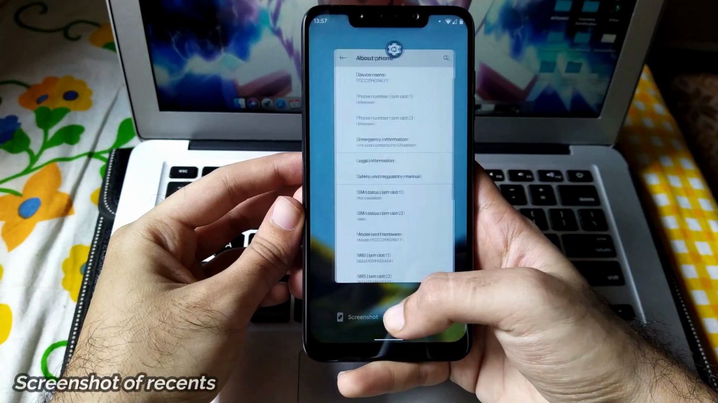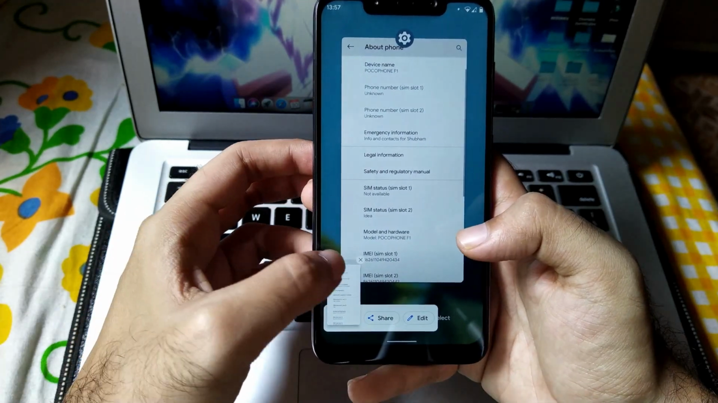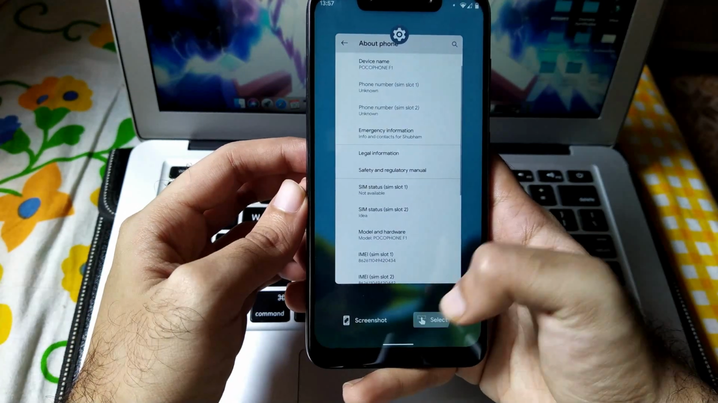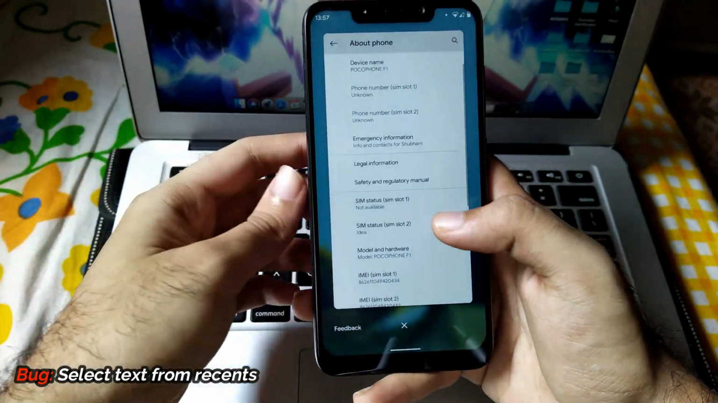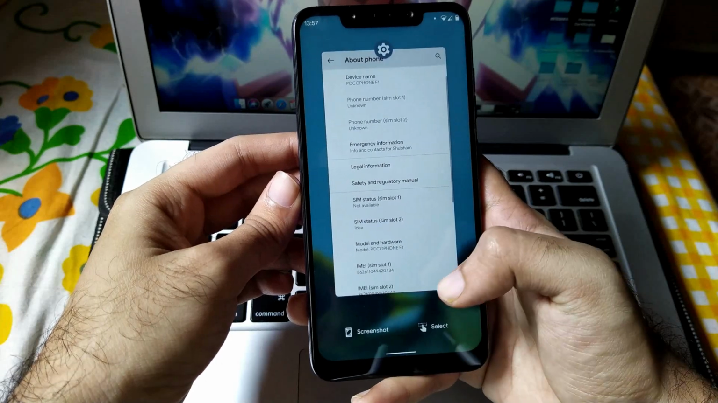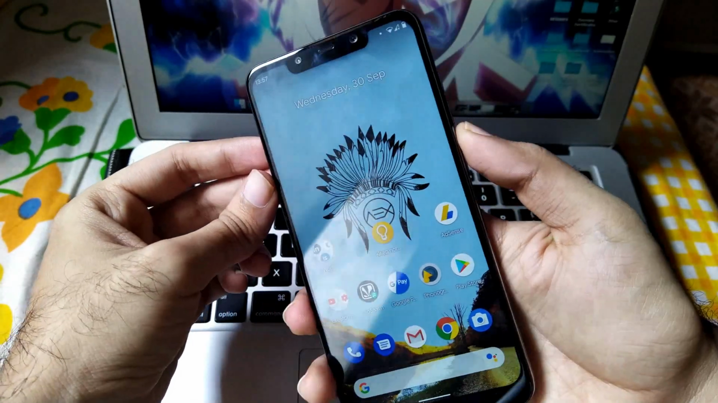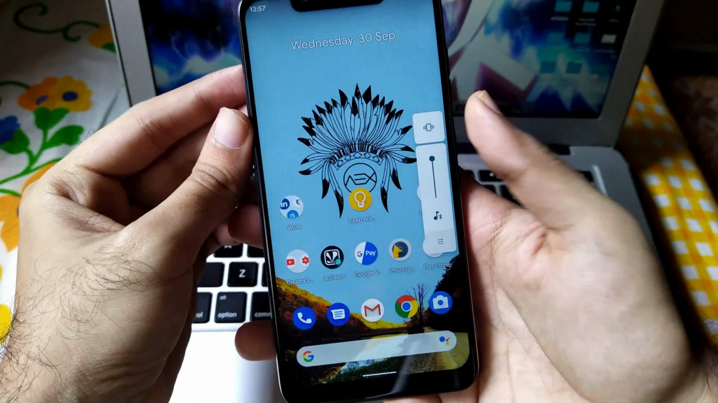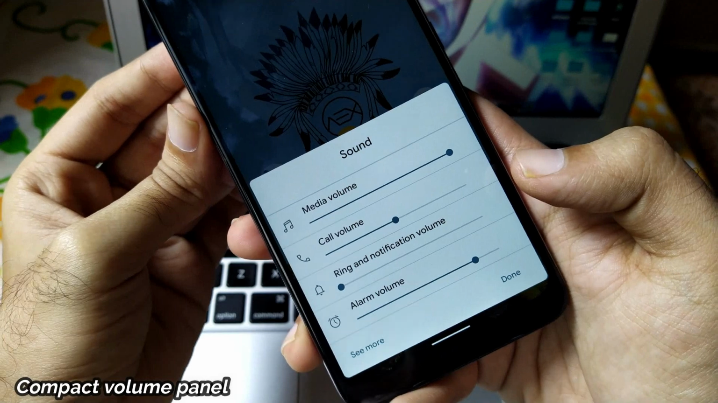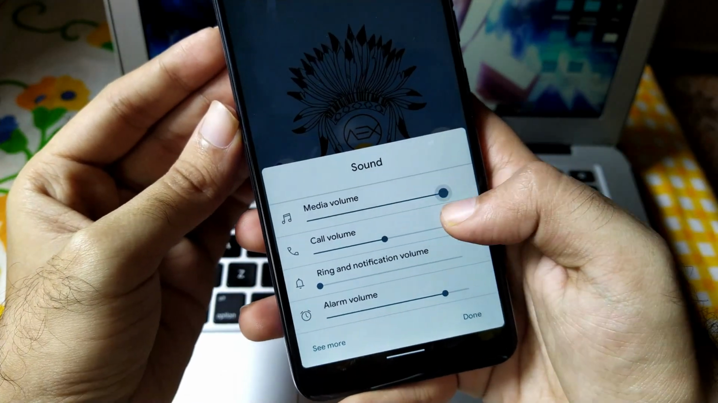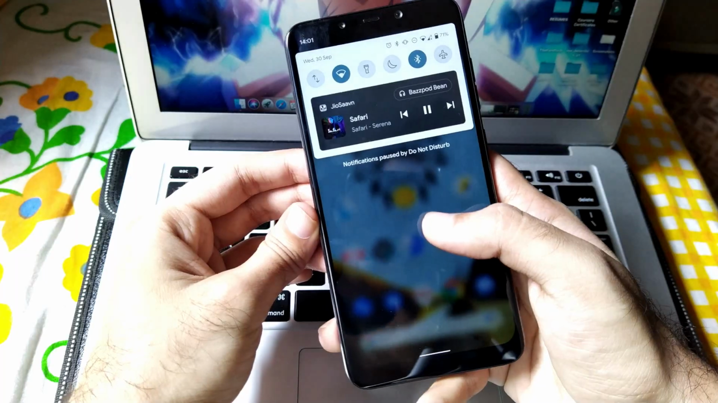Talking about the first feature, it is the screenshot of recents. This is a newly added feature in which you can take screenshots of the recents panel. Further, there was a bug in selecting text from the recents menu and hopefully it will get solved in the next build. Then we also get a revamped volume panel. This panel is kind of compact and very optimized. Previously it was very big in size.